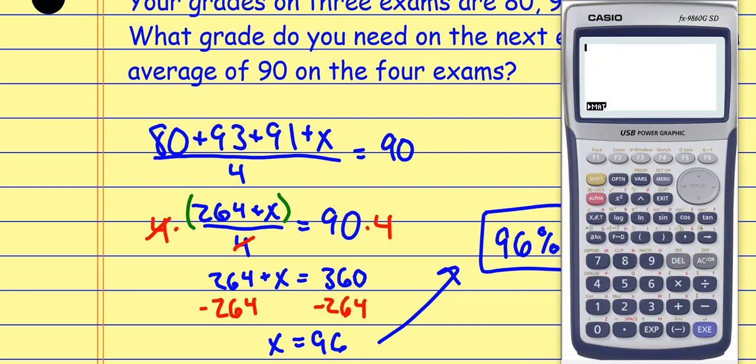Let's find the average of those exams. I do 80 plus 93 plus 91 plus the 96, and I divide by how many I have, which is the 4, and it does indeed give me that 90%. So again, we're just working through this with the variable in it. It results in a linear equation, okay?